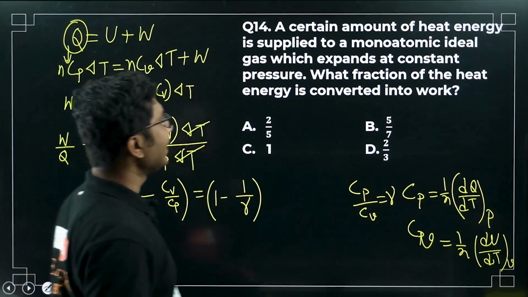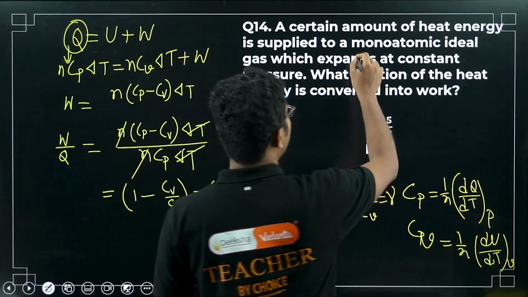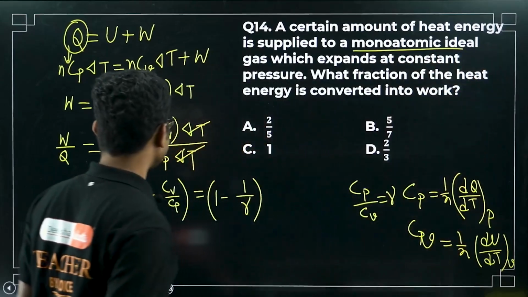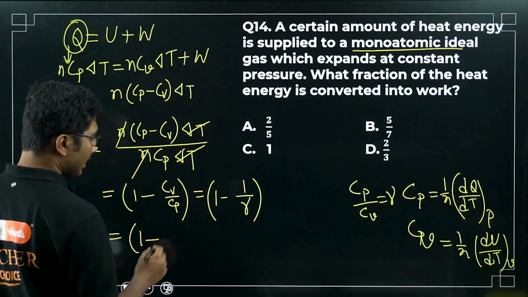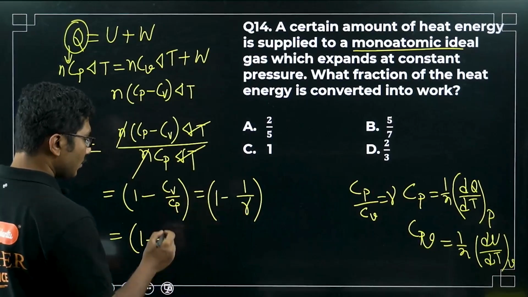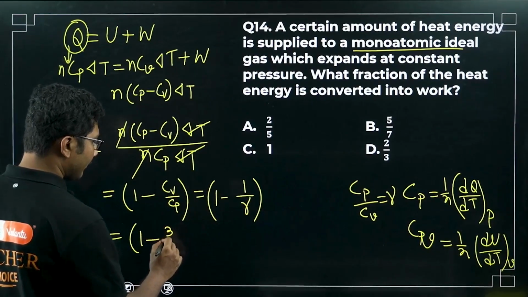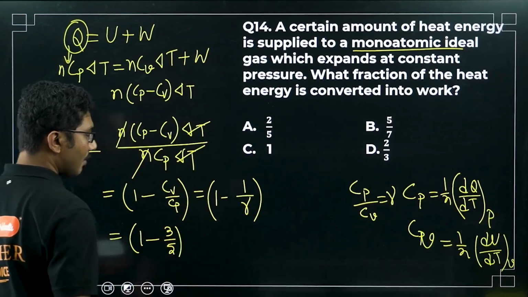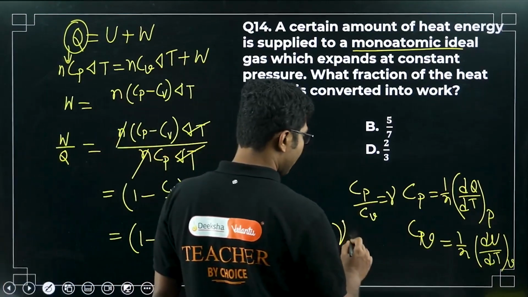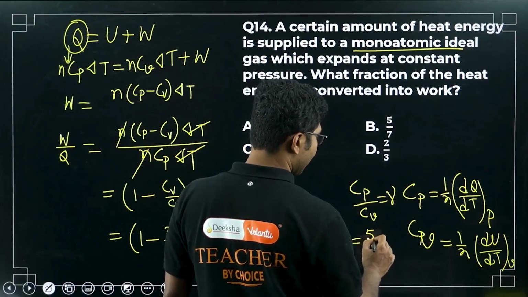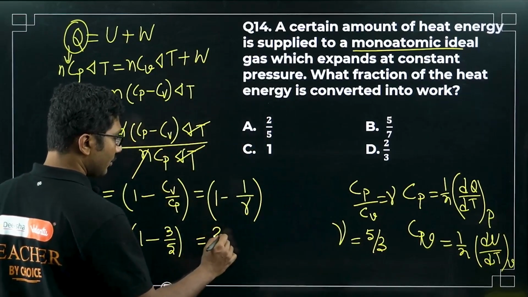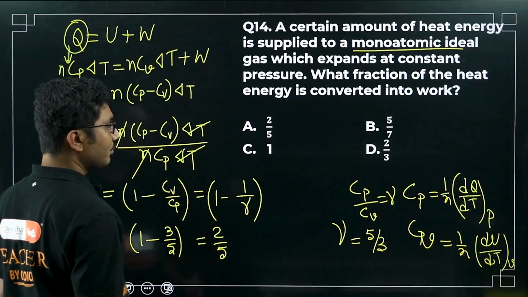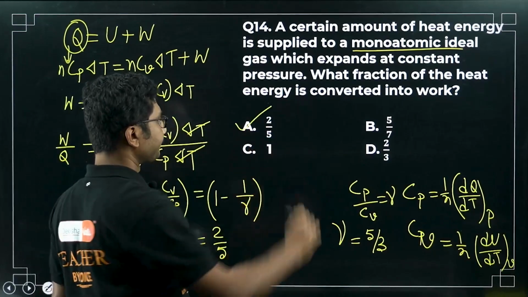Okay, now here it is mentioned that it is a monoatomic gas. For a monoatomic gas, gamma is 5 by 3. So 1 by gamma will be 3 by 5. Right? So here you will get 1 minus 3 by 5, which is 2 by 5. So 2 by 5 is the answer.